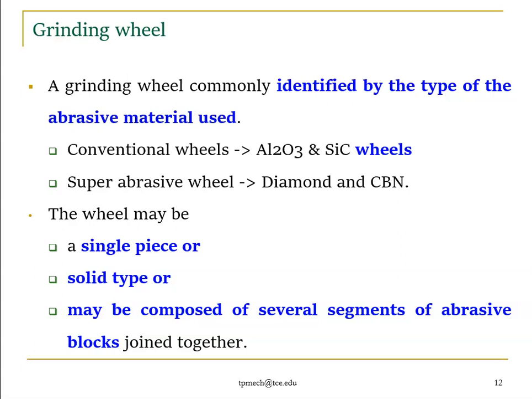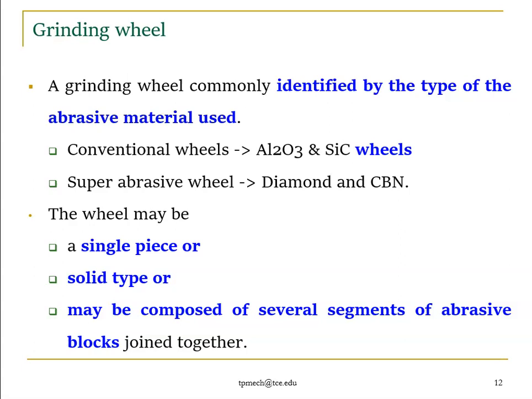So generally it can be classified based on the abrasive materials used. Conventional wheels, meaning natural abrasives, aluminum oxide or silicon carbide wheels, we say are conventional wheels. Sometimes we use super abrasive wheels, like diamond and CBN, cubic boron nitride. You know that diamond is the costliest and toughest material. Cubic boron nitride is second costliest and second toughest. So conventional wheels and super abrasive wheels differ based on the cost as well as the type of abrasive we use, right.